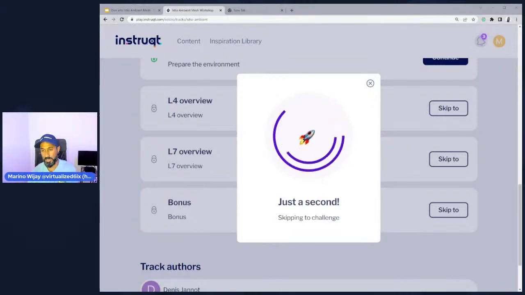Now, that being said, the layer 4 authorization policy within Istio or Istio Ambient Mesh is different in that it's actually using the ambient mesh ztunnel to enforce this policy. So as traffic is about to reach that ztunnel, the ztunnel has to make a determination on whether or not this traffic is authorized to communicate.